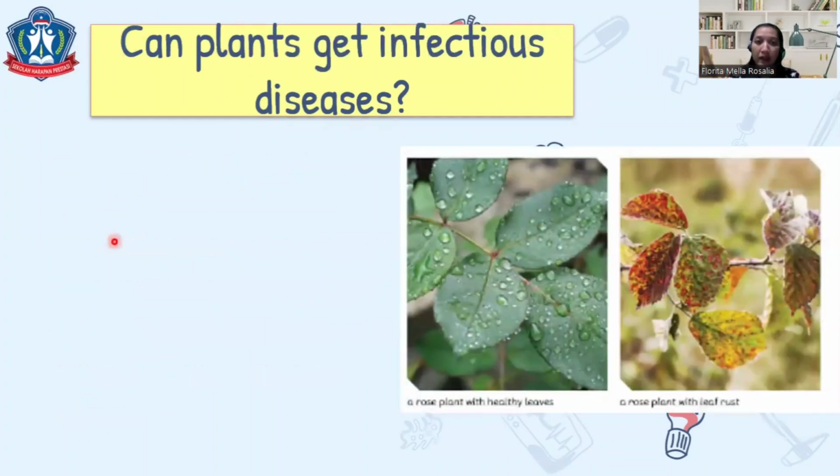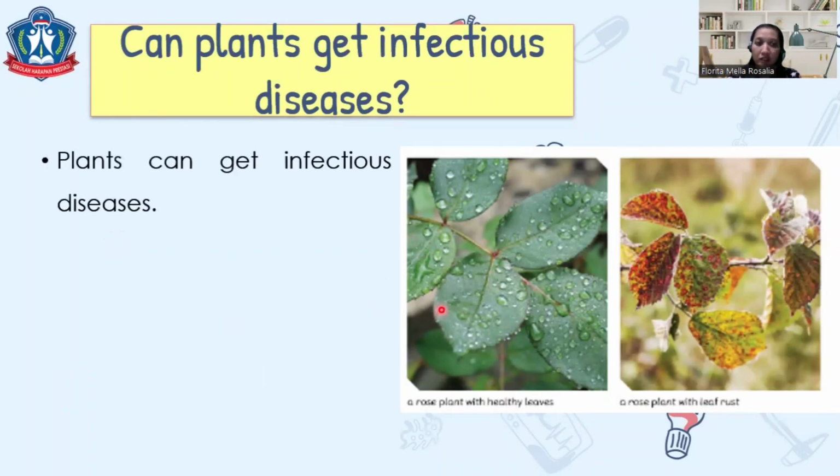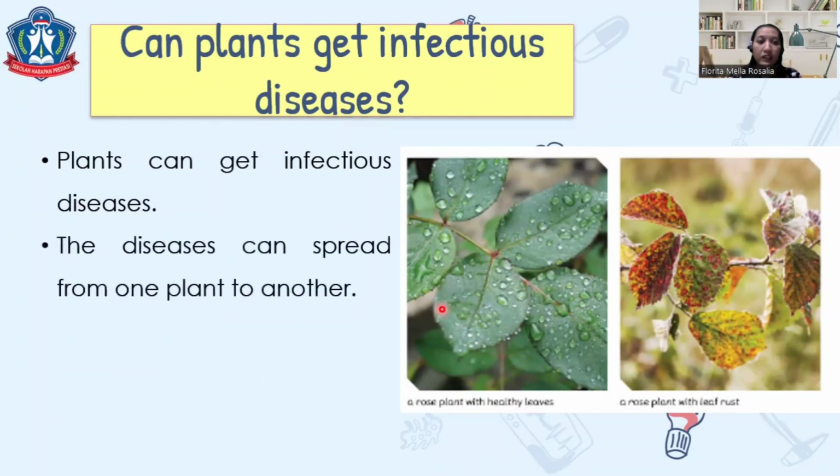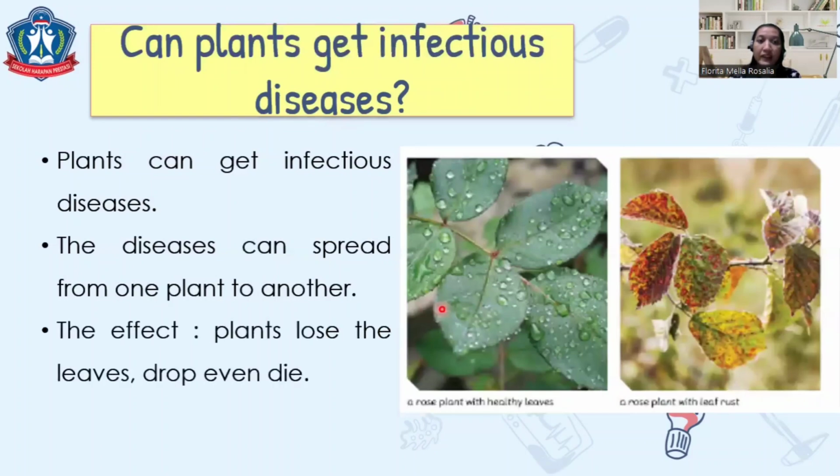Now how about plants? Can plants get infectious disease? Can you take a look at this picture? Yes, plants can get infectious disease. So, the disease can spread from one plant to another. And as an effect, plants can lose their leaves, then drop, and even die.